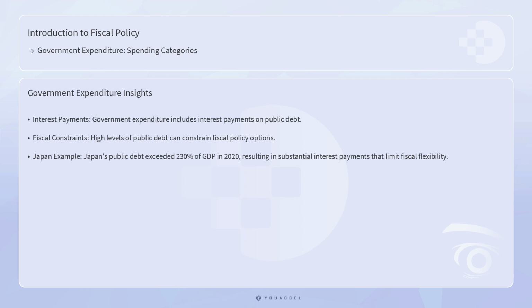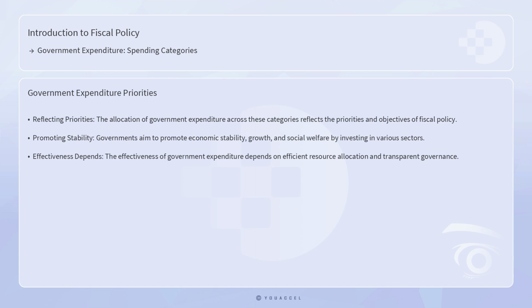In addition to these primary categories, government expenditure also includes interest payments on public debt. Governments borrow funds to finance budget deficits, and the interest on this debt constitutes a significant portion of public spending. High levels of public debt can constrain fiscal policy options, as a larger share of the budget is allocated to interest payments rather than productive investments. For instance, Japan's public debt exceeded 230% of GDP in 2020, resulting in substantial interest payments that limit the government's fiscal flexibility.